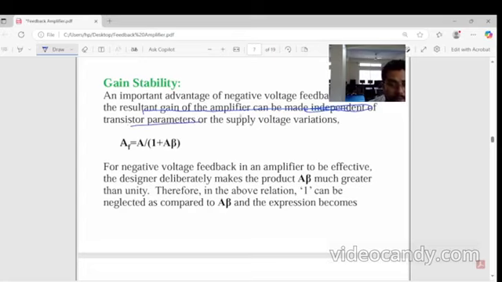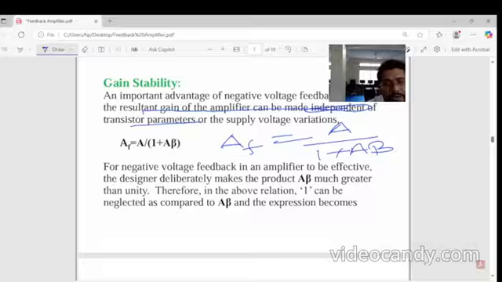Means AF equals A divided by 1 plus A beta. For negative voltage feedback to be effective, the designer deliberately makes the product A beta much greater than unity.